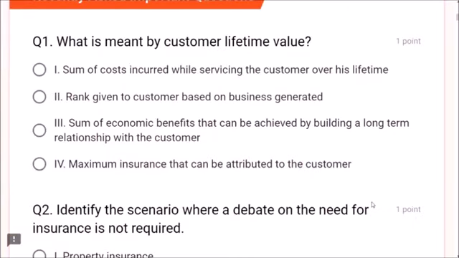Question number 1. What is meant by customer lifetime value? Sum of costs? No. Rank given to customer? No. The sum of economic benefits that can be achieved by building a long-term relationship with the customer is known as customer lifetime value. Dear friends, what is customer lifetime value? It is the sum of economic benefits that can be achieved by building a long-term relationship with the customer. Maximum insurance that can be attributed to the customer? No. The answer is sum of economic benefits. Option number 3 is correct.